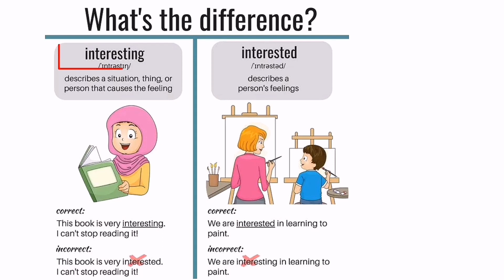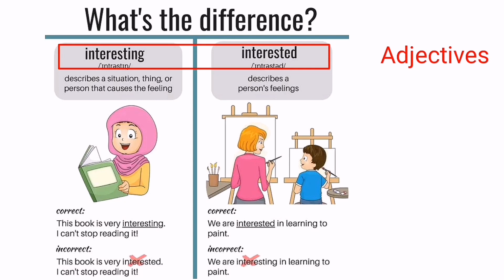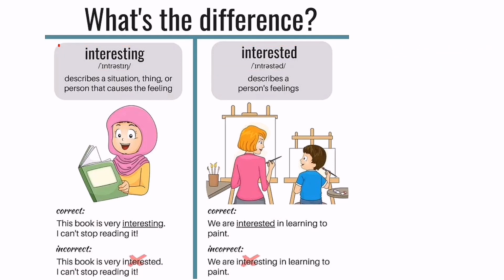Well, basically both of them are adjectives. You need to keep in mind that both of them are adjectives, but there are slight differences. The word interesting describes a situation, a thing, or a person that causes the feeling. Simply, it shows how things can be the cause of our feeling.